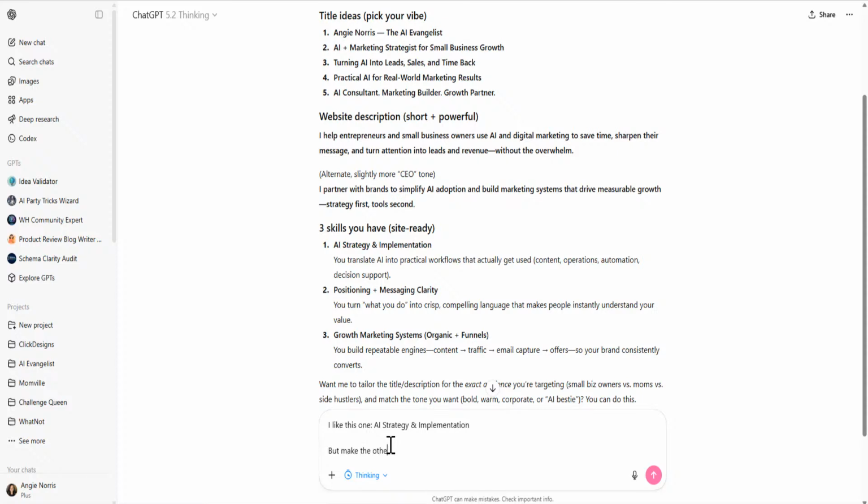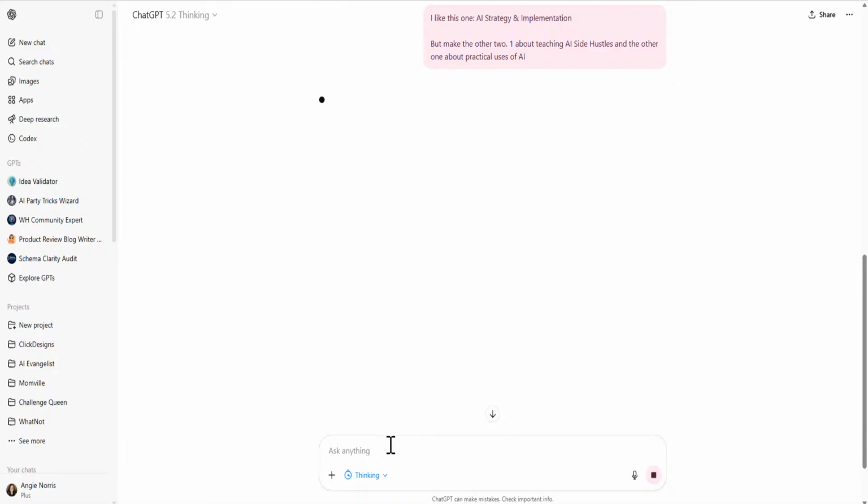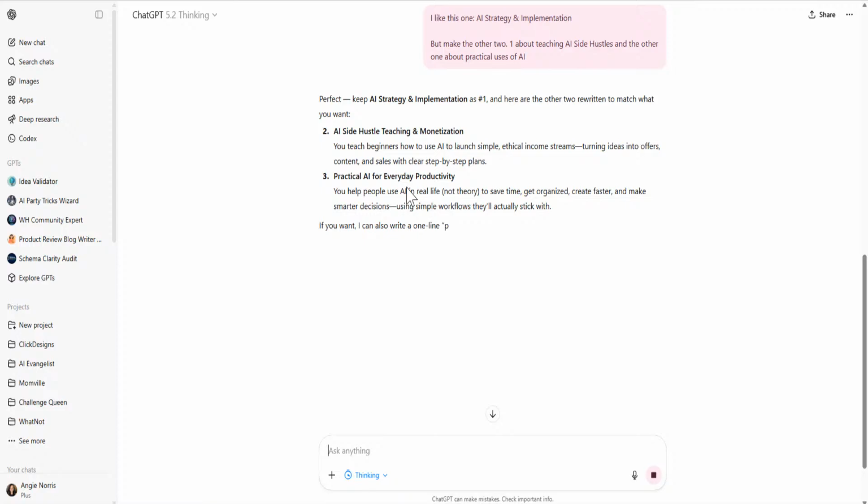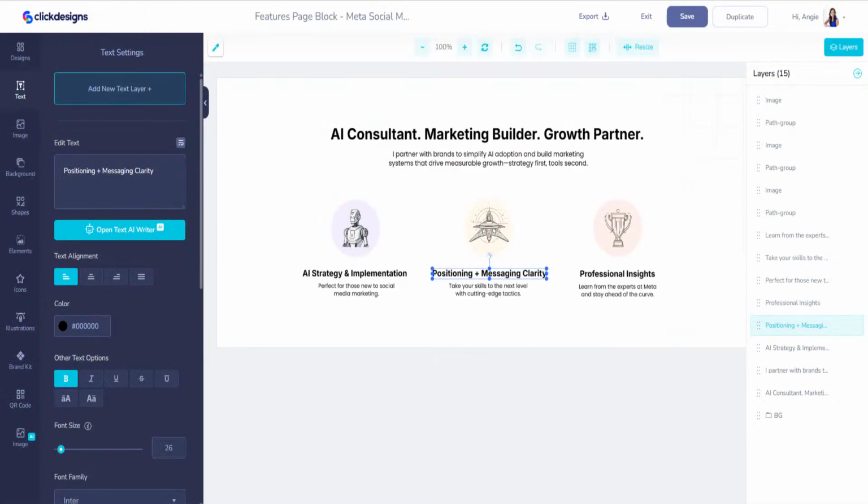But make the other 2, one about teaching AI side hustles, and the other one about practical uses of AI. Okay, let's just see what it comes up with. And AI side hustle teaching and monetization. Okay, perfect. These are way more suited for me.